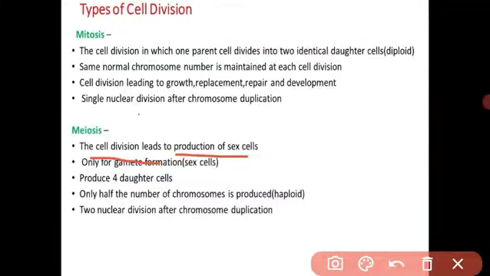In males, sperms are formed by the process of meiosis, and in females, the egg cell is formed by meiosis. In the same way in plants, the anther has the male gametes and the ovary contains the ovules, the female gametes. These also are formed by the process of meiosis. What is meant by meiosis? Meiosis is the type of cell division which leads to the production of sex cells, and only one gamete is formed.